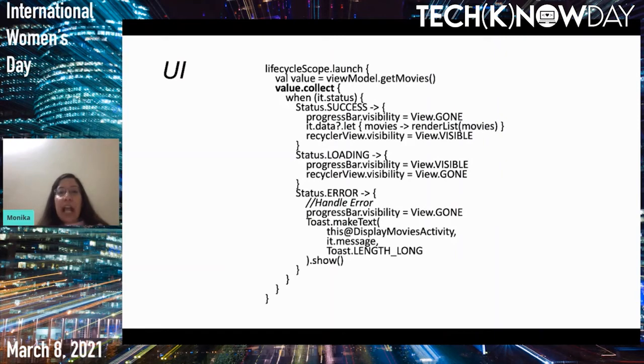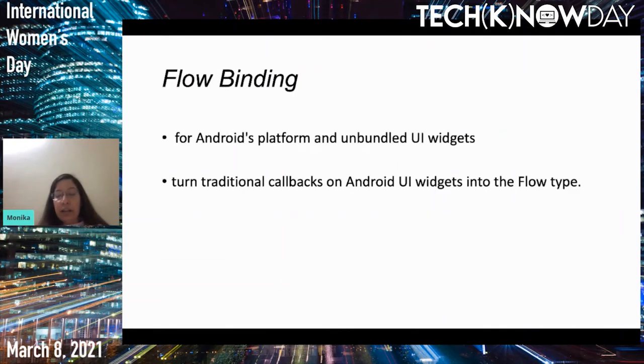And apart from this, live data supports transformation. Similarly, state flow does as well. So moving on to flow binding.